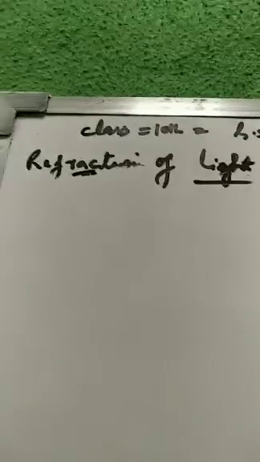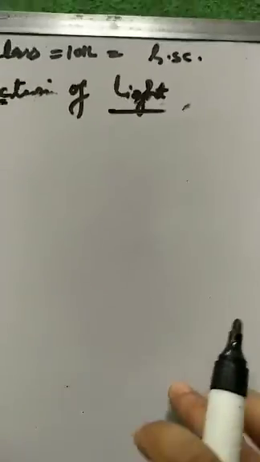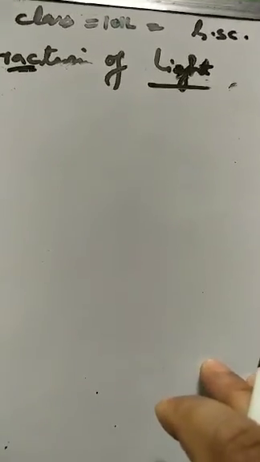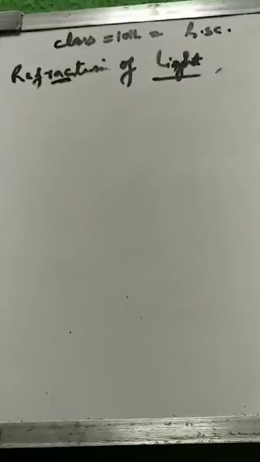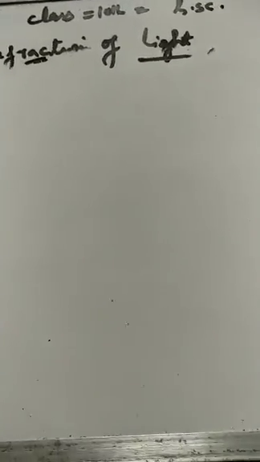Now we are taking a new topic that is called refraction of light. This is the second part of this chapter. In the first part, we read about the reflection of light and the spherical mirrors. In this part, we are going to discuss the refraction of light and the lenses through which refraction of light takes place. So, what is the refraction of light?